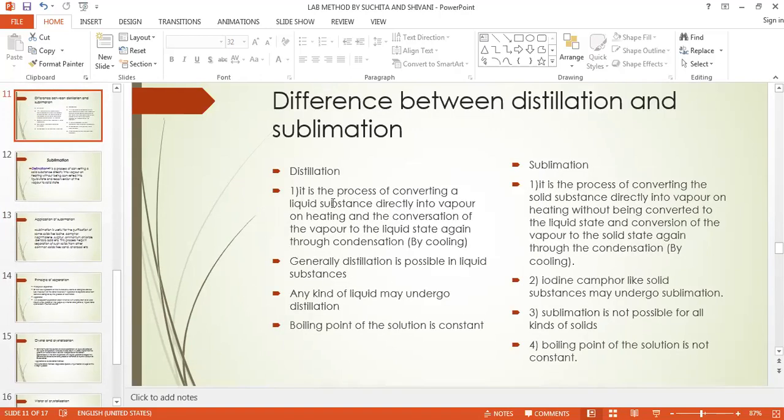So distillation में क्या होगा? It is the process of converting a liquid substance directly into vapor on heating. That we have seen, the process of vaporization, and then converting it into the liquid state again through the condensation, that is by cooling. ये कंडेंसेशन आप देख सकते हो कैसे.